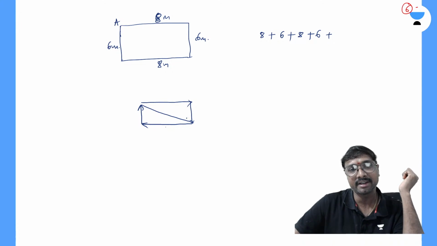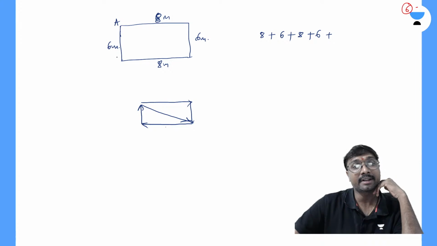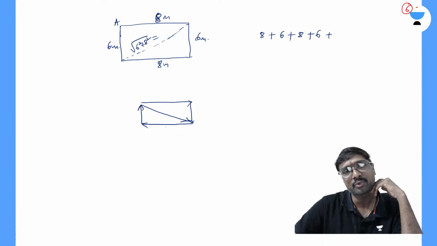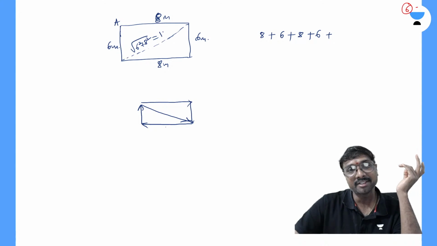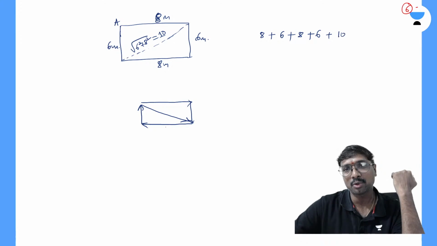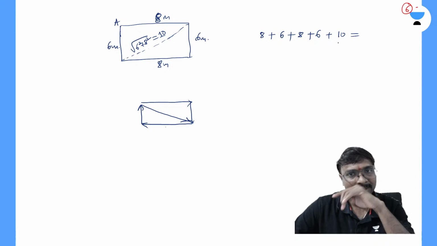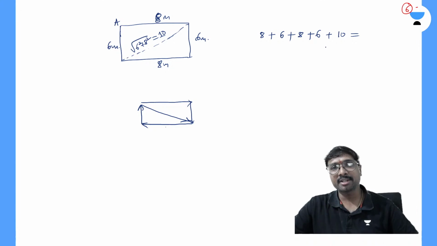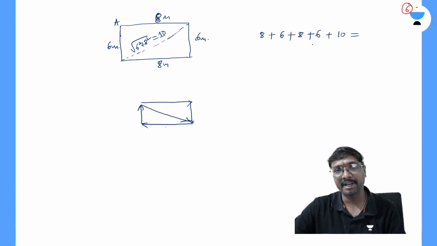What is the diagonal distance? That diagonal distance will be equal to under root 6 square plus 8 square. 6 square is 36, 8 square is 64. Can we say it is your 3 4 5 rule? That is your 10 meter. Total how much does it come to be?